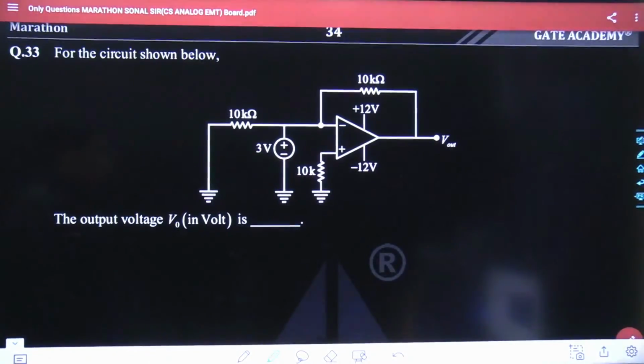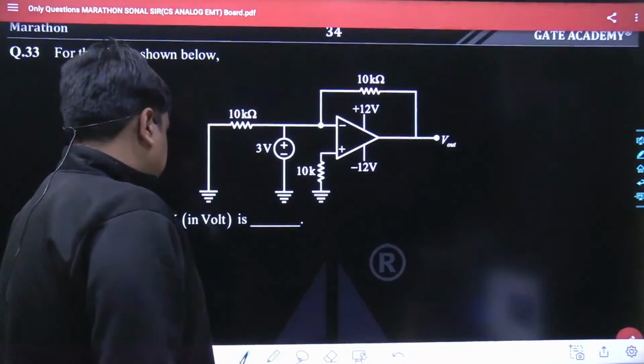Three is also wrong. Tapas Nayak, 9 is wrong. Tapas Nayak, 3 is wrong. Tapas, I would request you to just give your answer once. 6 is wrong.